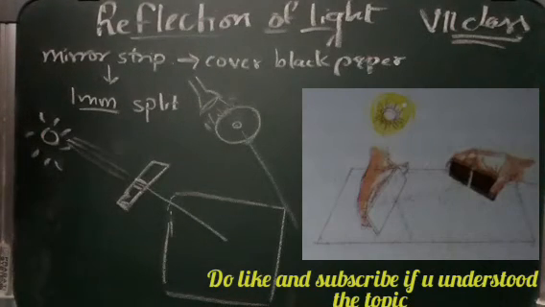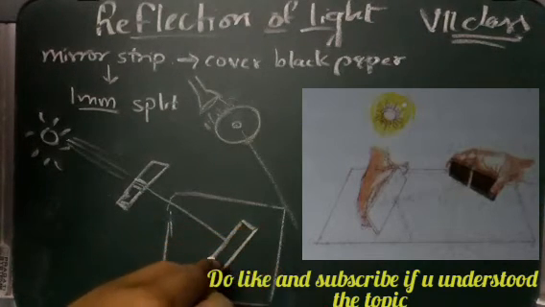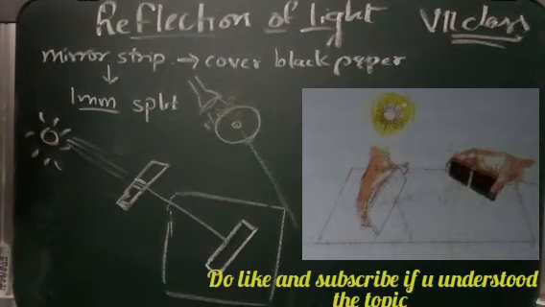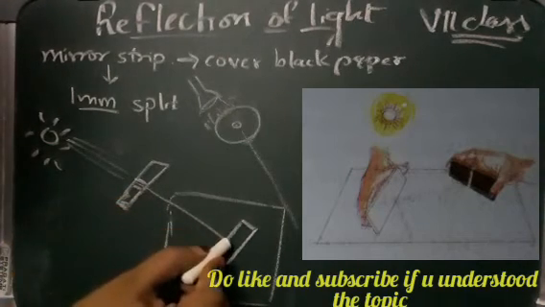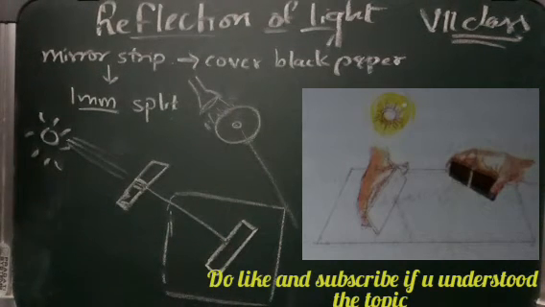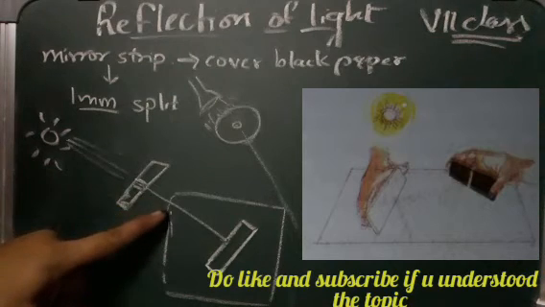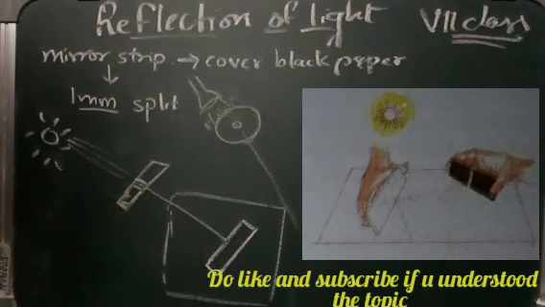Now we are taking another mirror and placing it in this path. We are allowing the light to fall on this other mirror, so that the ray coming from the first mirror falls on the second mirror as shown. We do not see any other ray apart from the one single slit ray coming out of this mirror onto the paper.